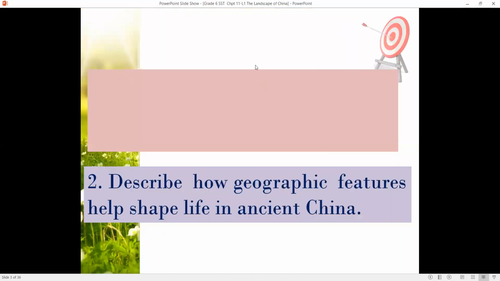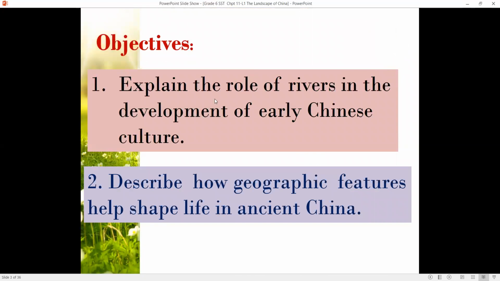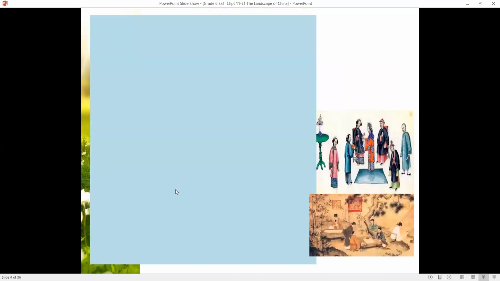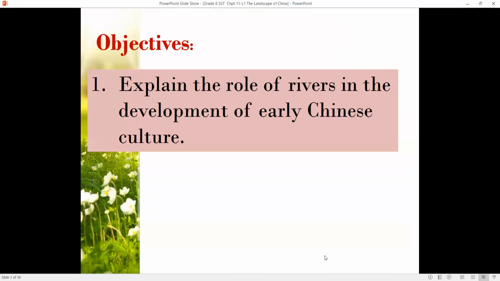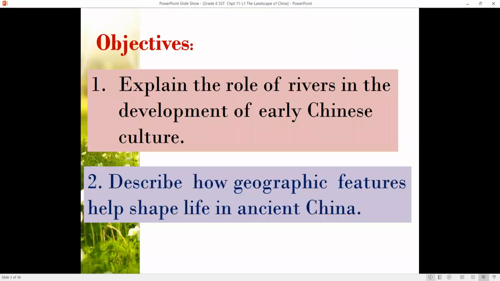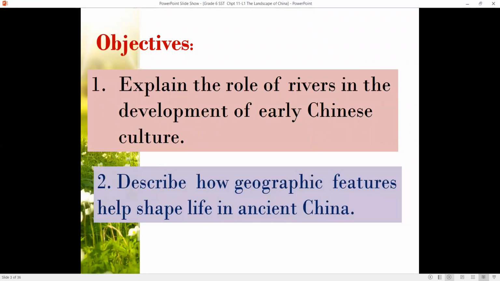The objectives of this lesson are to explain the role of rivers in the development of early Chinese culture, and to describe how geographic features helped shape life in ancient China.